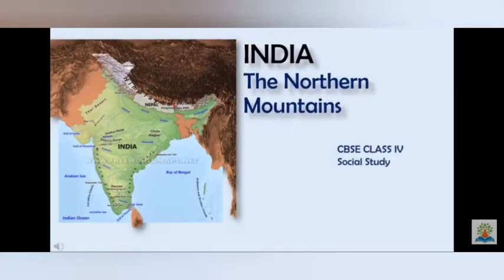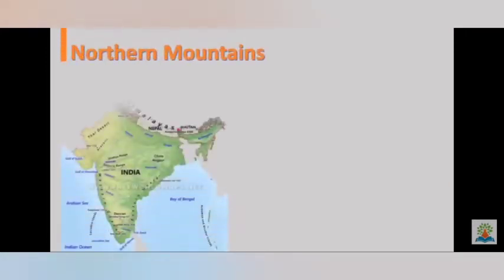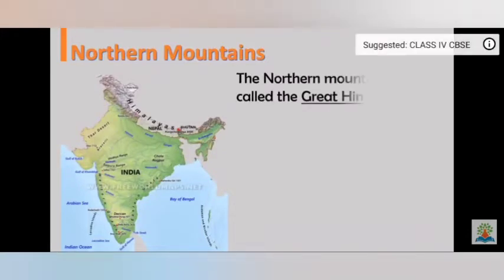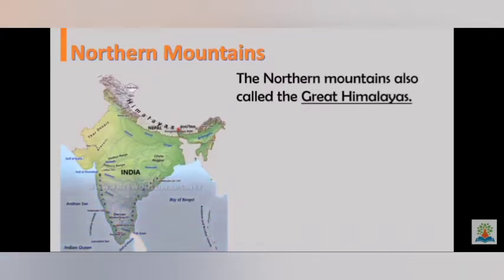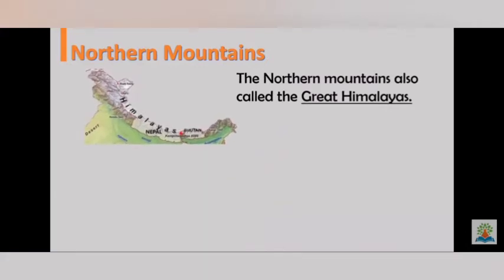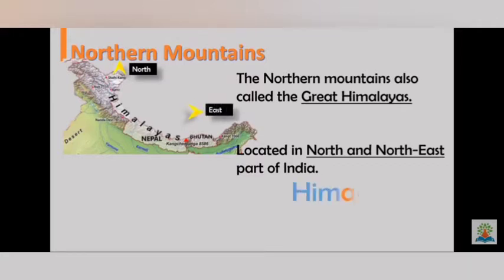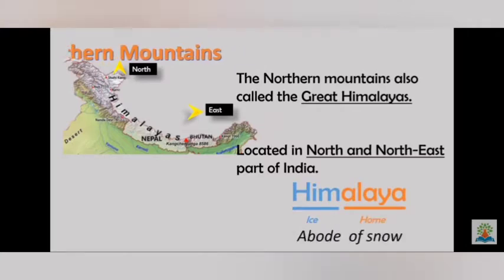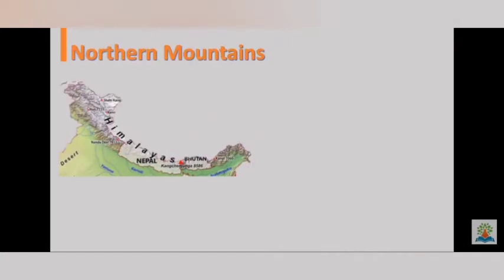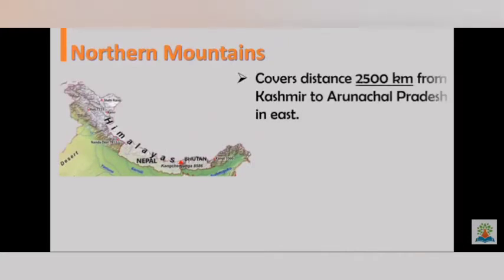Yes, students, with the help of this video, you came to know about the northern mountains. As we all know, the northern mountains stretch across the northern border of India. The northern mountains are also called the Greater Himalayas, which are located in the north and northeast part of India. Here you can see that in the north and the northeast area, this whole area is covered by the Himalaya, and the meaning of Himalaya is ice home, so a home of ice.